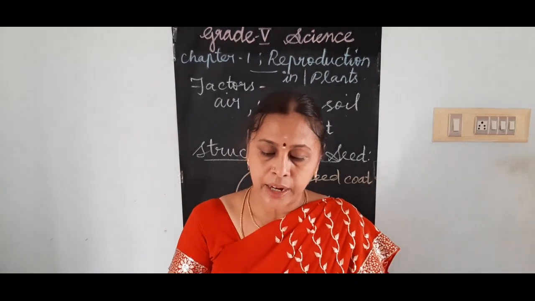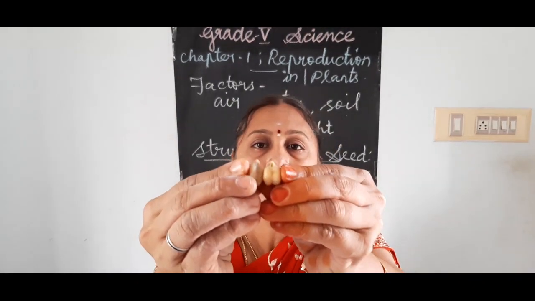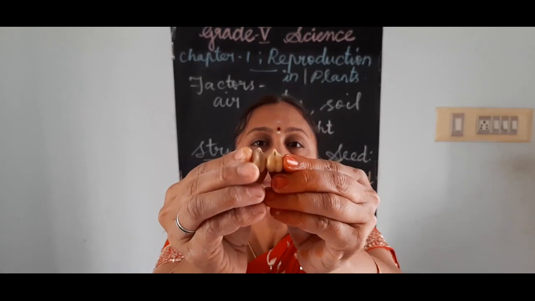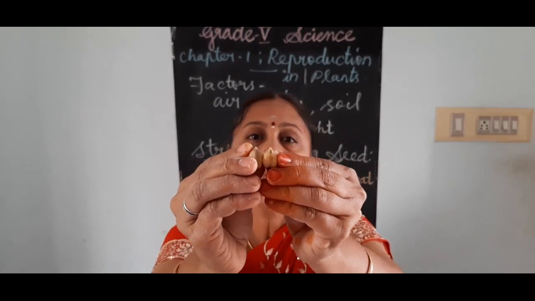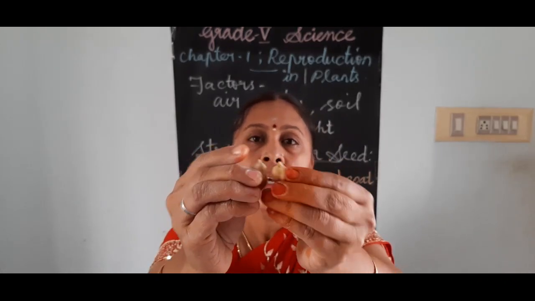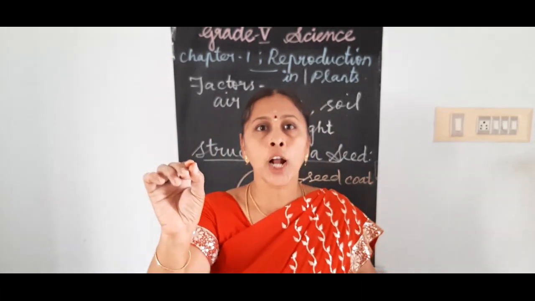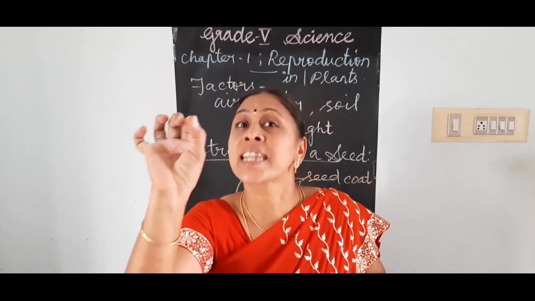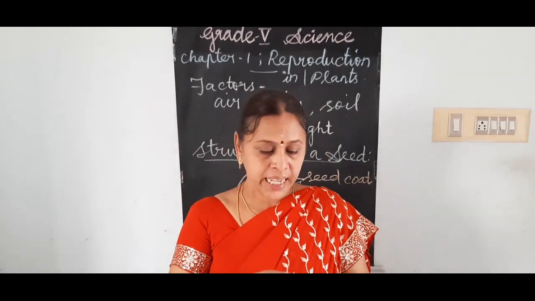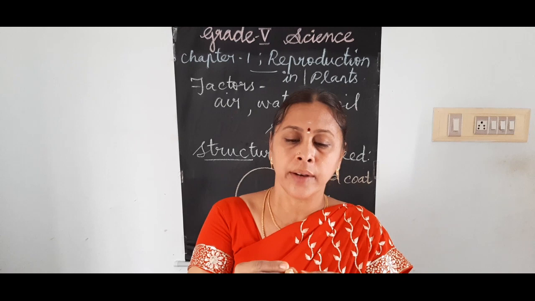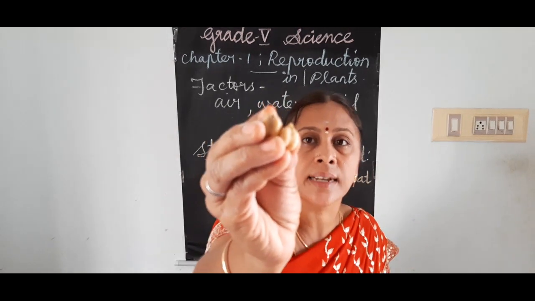Can you see a hole, here at the top? A small hole. Hole means you should not think of a big hole. A hole-like structure. If you look, you could see it clearly. It will be seen very clearly in this cereal.